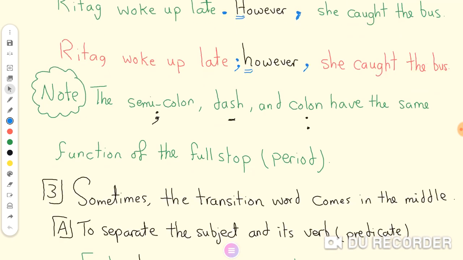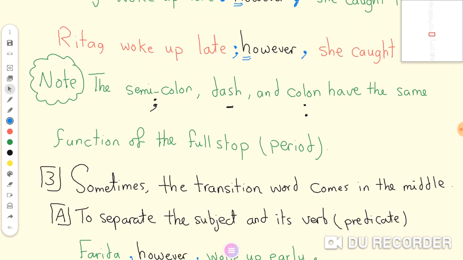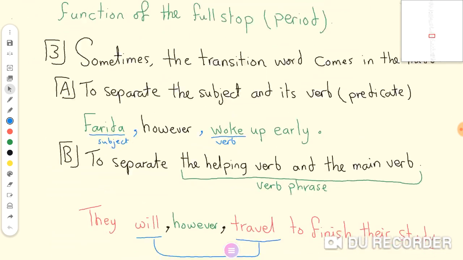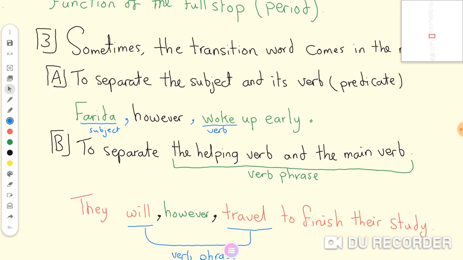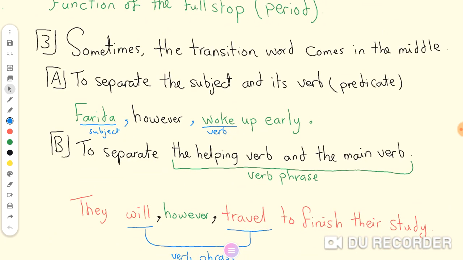Note that semicolon, dash, and colon have the same function of the full stop, period. The third position of transition words, if the transition word comes in the middle. Firstly, to separate the subject and its verb, its predicate. In this case, we draw two commas. Like Farida woke up early. This is an independent clause, simple sentence. However, the transition word comes separate between the subject and its verb. In this case, we draw two commas.